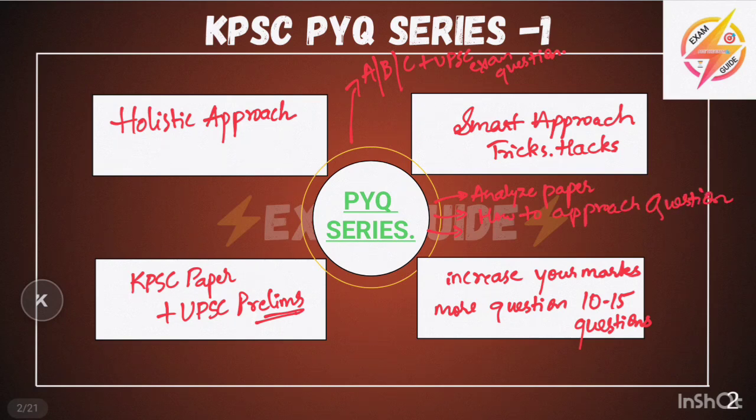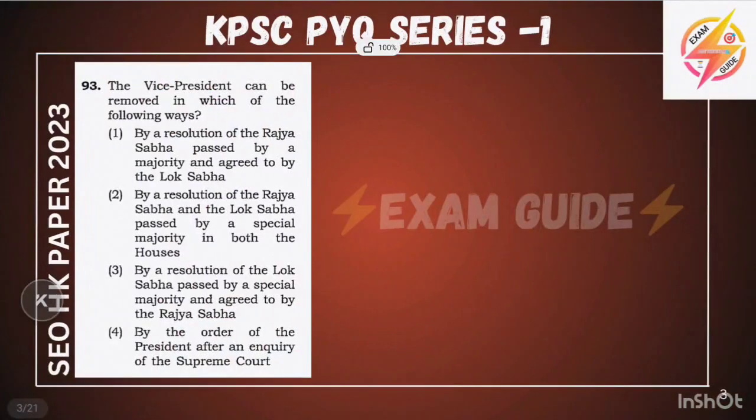Okay, let's start our new series, and the first question is in front of you. We took nearly 15 questions in this series, and those 15 questions are taken from the Sericulture Extension Officer HK paper, which is Group B, and this is exclusively done to help the upcoming exam of Agriculture Officer, as it is also coming under Group B, and this will help you a lot.